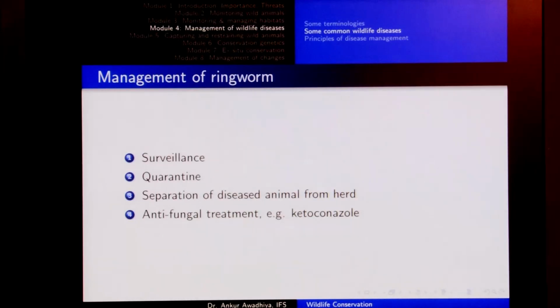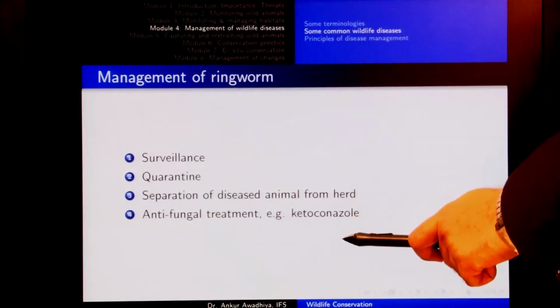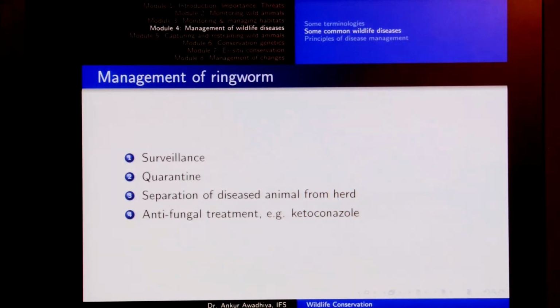Now, this cannot be done in most of the wild animals, but for those animals that are kept in captivity, say kept in the temples, for example temple elephants or camp elephants that we use for departmental purposes, or those animals that are kept in the zoos, if they develop ringworm, we can give them an antifungal treatment, for example ketoconazole, which is a chemical that is used for the treatment of ringworm.